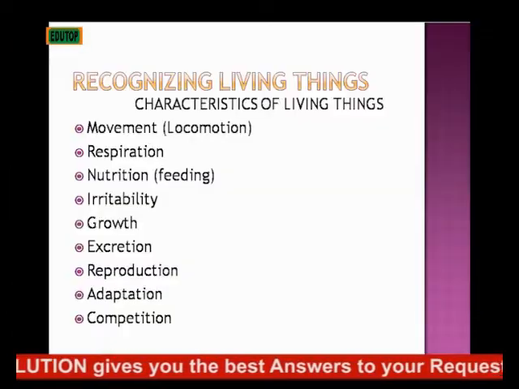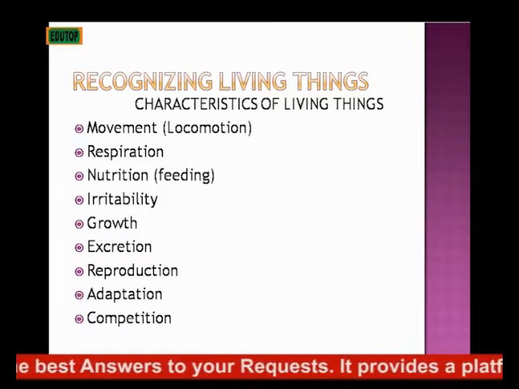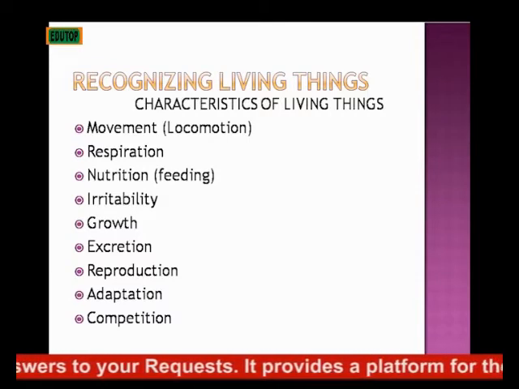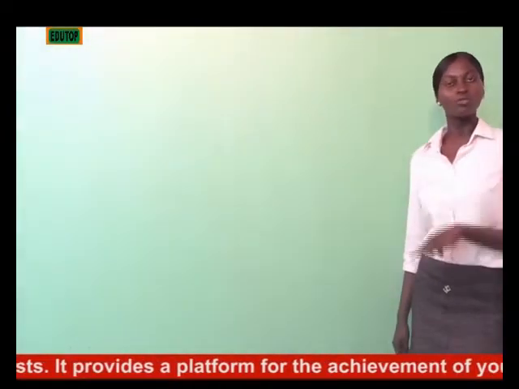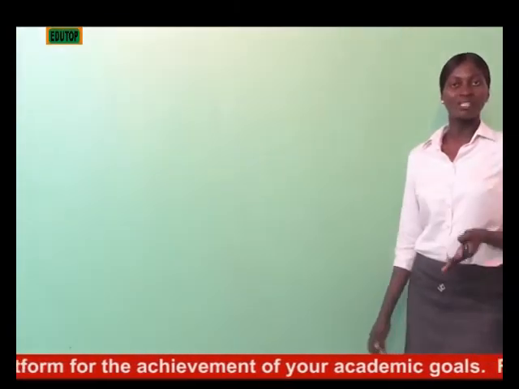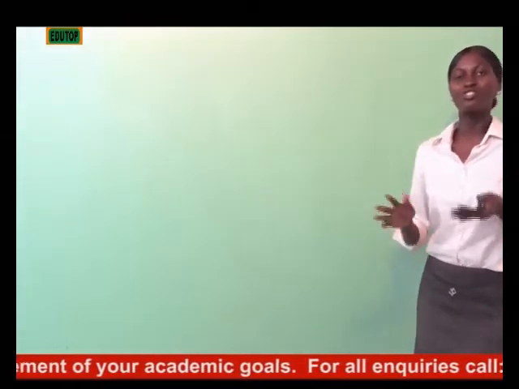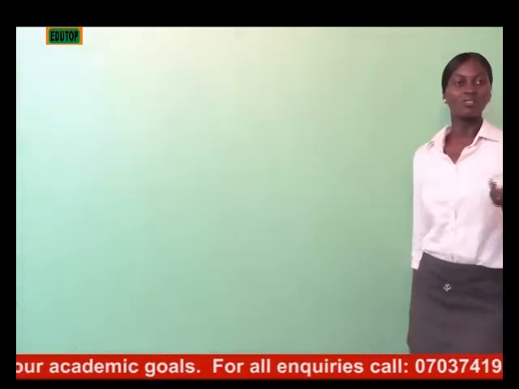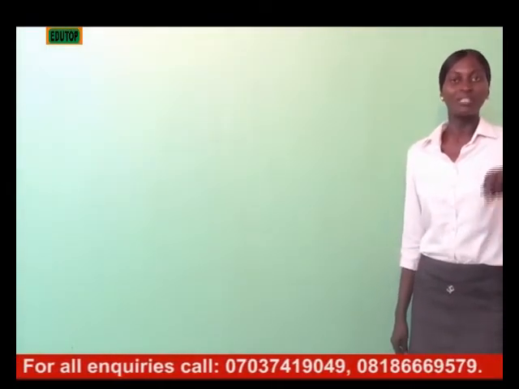Then adaptation. Adaptation is the ability of an organism to adjust to its environment. Maybe there is a change in environmental condition, for instance, the temperature is high or the temperature goes low, or for an aquatic organism, the salt level has changed, either reduced or increased. So the ability of an organism to adjust to changes in its environment is what is known as adaptation, and every living organism has that characteristic. In one way or the other, they find a way of adjusting to the changes that occur in their environment.